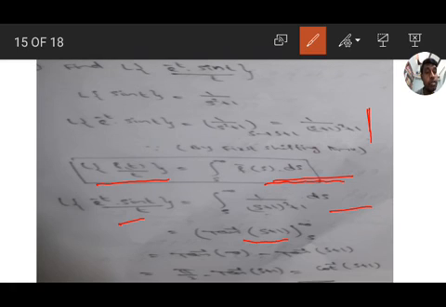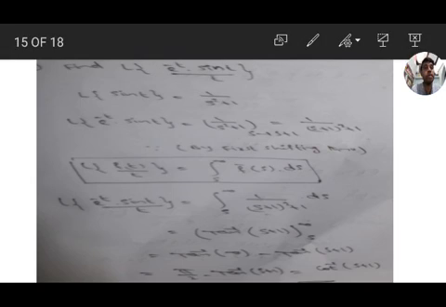Upper limit infinity gives tan inverse infinity, minus tan inverse of s plus 1. Tan inverse of infinity value is pi by 2, so pi by 2 minus tan inverse of s plus 1, which is cot inverse of s plus 1. That is the answer.